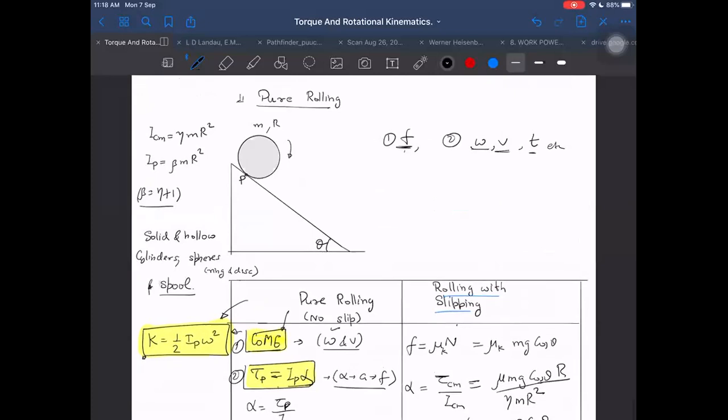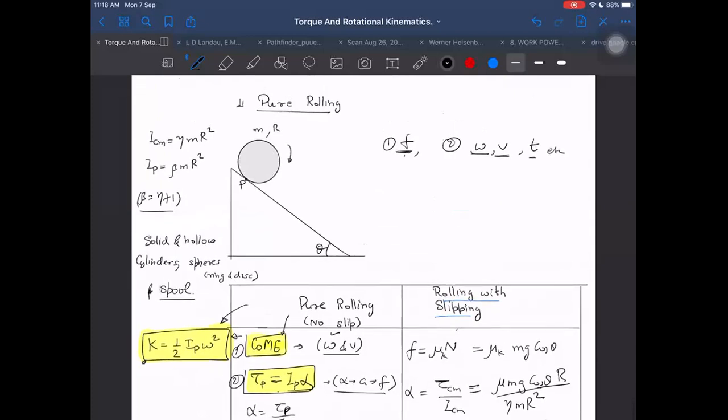Understood, sir. One thing here I want to clarify again. Right now, because I'm directly writing mu mg cos theta into R, it is clear to you.